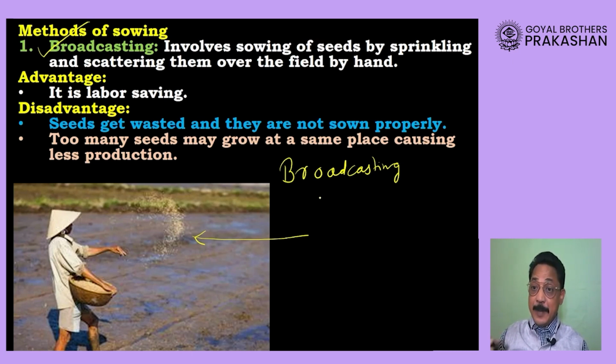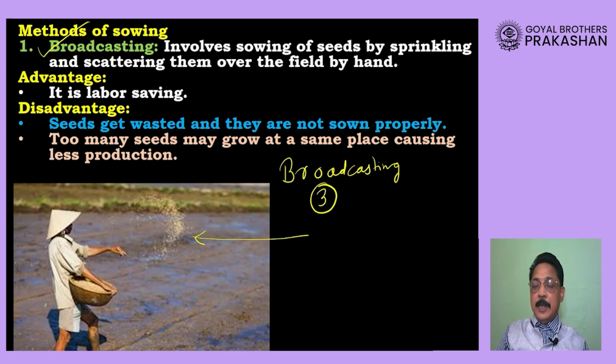It is the cheapest way because you don't require a lot of labor force, and it is the fastest process. So it saves your labor. Second important thing, it saves your labor cost. And third important thing, it saves your time. These are the three benefits or three advantages of using this method of sowing the seed.